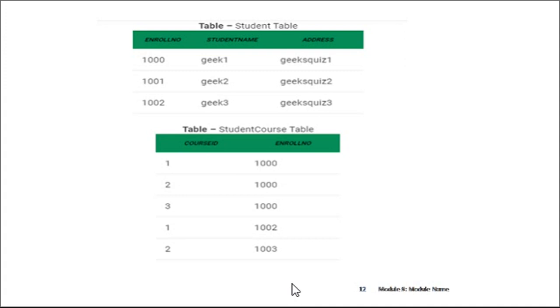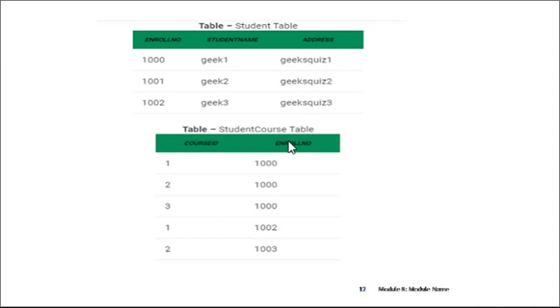See here the tables. The first table is the student table, with enrolled numbers 1000, 1001, 1002, student names GEEK, GEEK1, GEEK2, and their addresses, which are also defined.